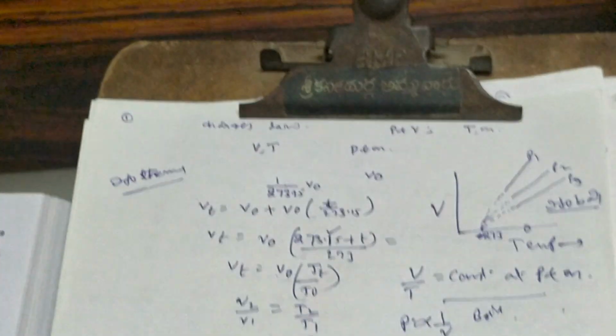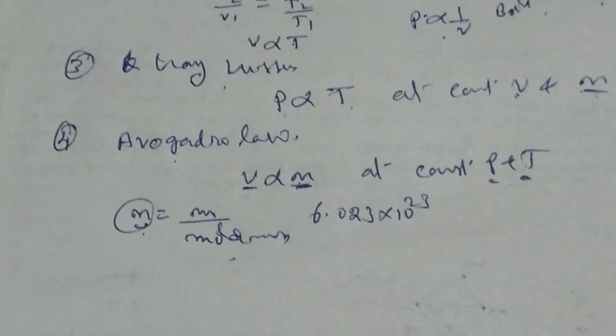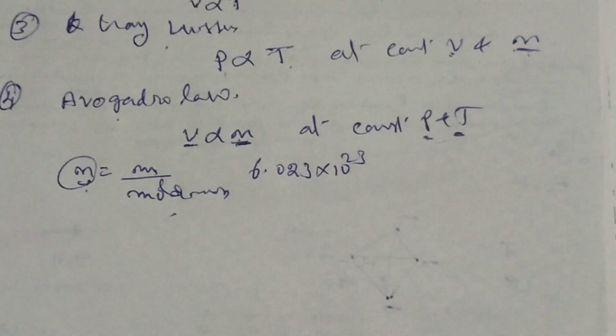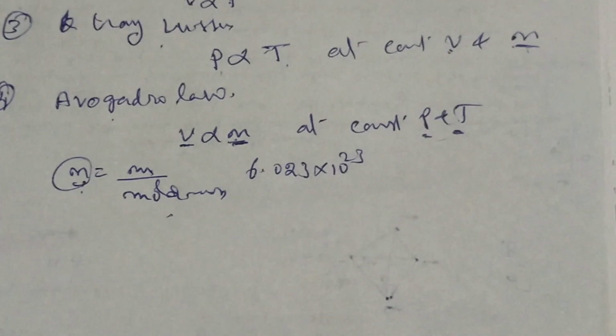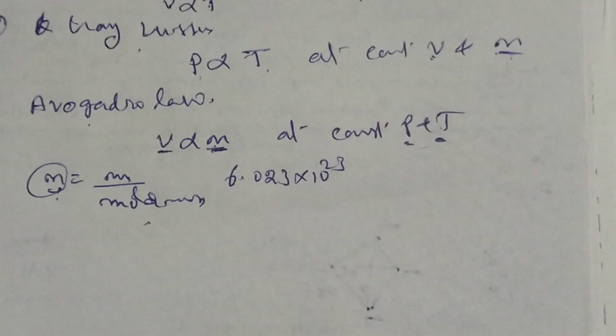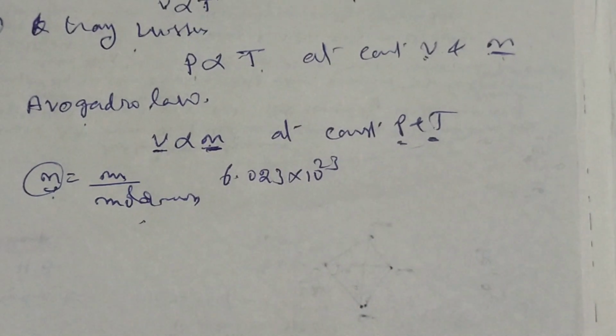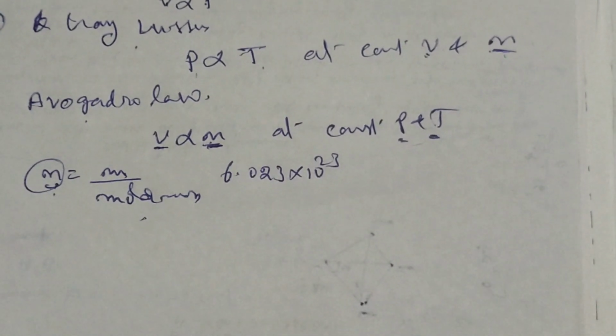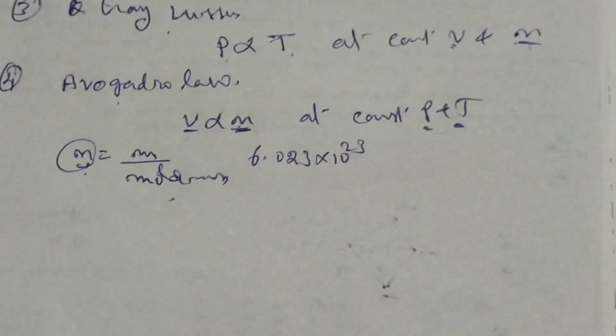Now, before going to the ideal gas equation, we'll solve two problems. Very simple problems, but with a slight confusion.